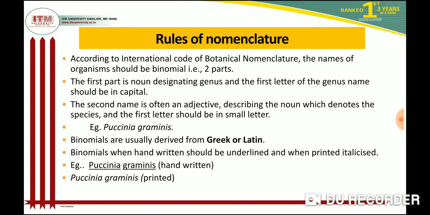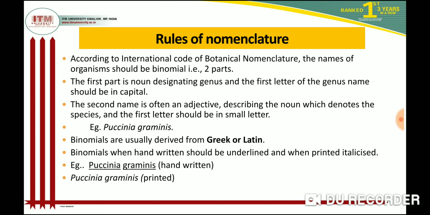Then next one is rules of nomenclature. There are different rules of nomenclature. So one worldwide association, that is International Code of Botanical Nomenclature, adopted the binomial system of nomenclature. In binomial system of nomenclature there are two parts. First part is genera and second part is species.